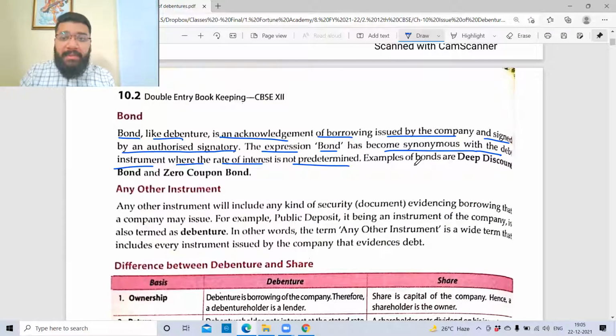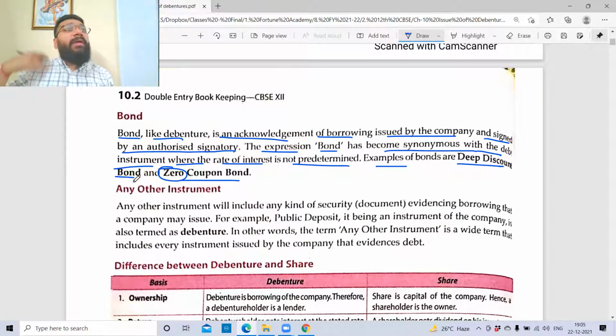For example, bonds are deep discount bonds and zero coupon bonds. Zero coupon bonds means a bond with zero rate of interest. So what are these bonds? This is something you'll understand when you do your CA Intermediate and CA Final. This is not even there at the foundation level, so I'm not going deep into the discussion.